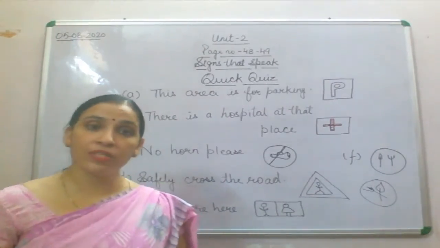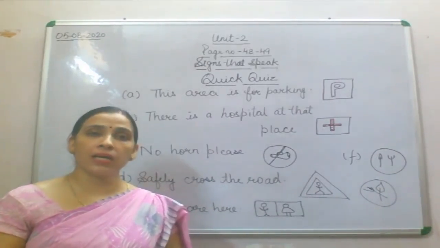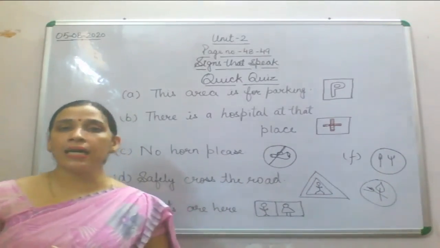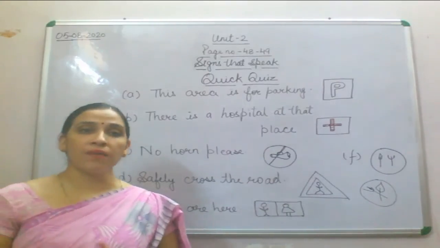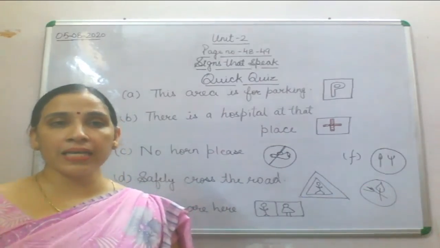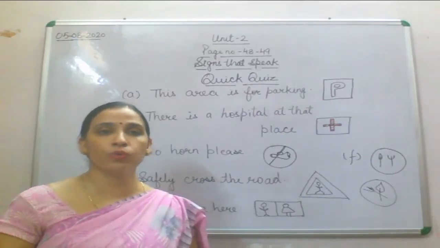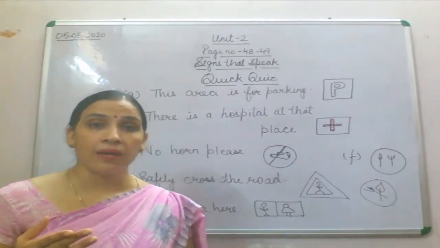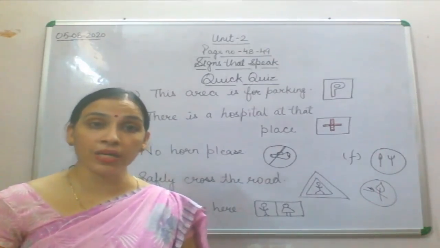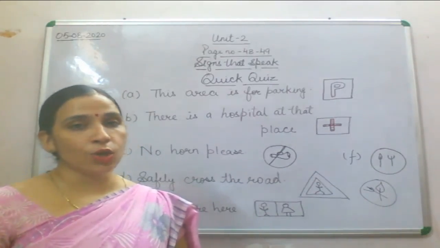I hope you all have enjoyed it, and next we are going to start our next page of unit 2 only, that is things around me. And now after doing this chapter you will be able to see different signs in your surroundings, and you will be able to find out the meaning of those signs, what they mean. Fine. So this quick quiz and this chapter is going to help you a lot to find different signs in your surroundings.